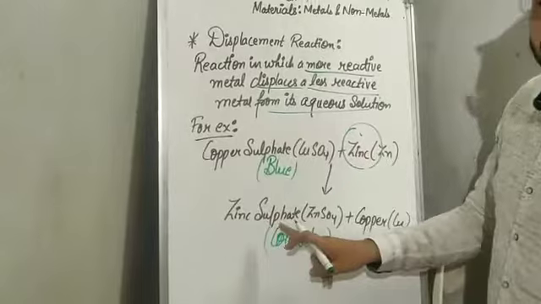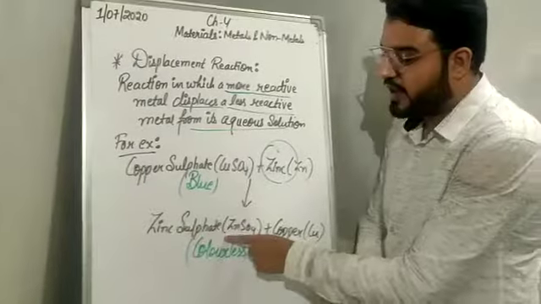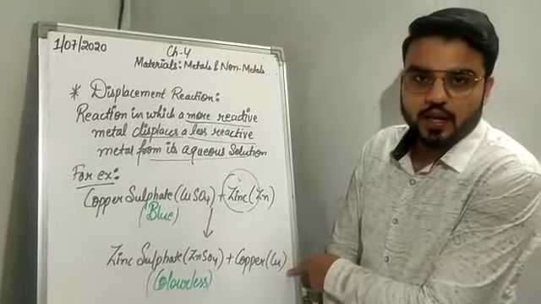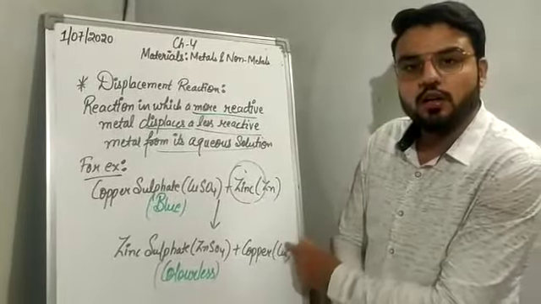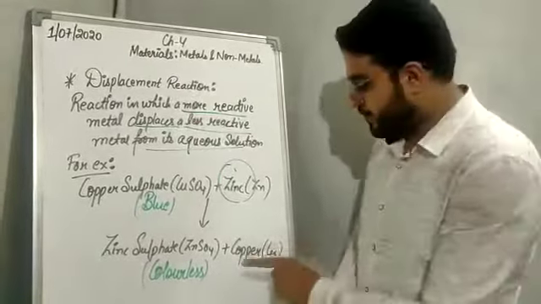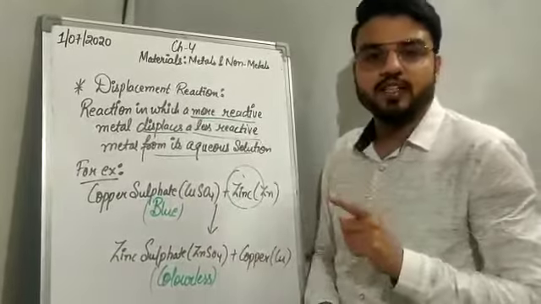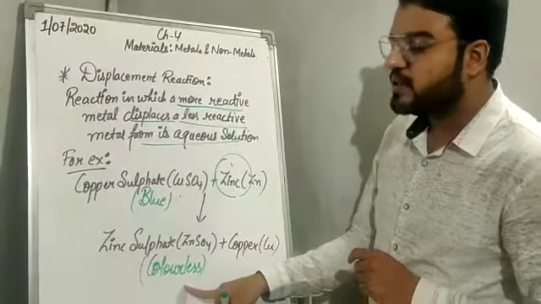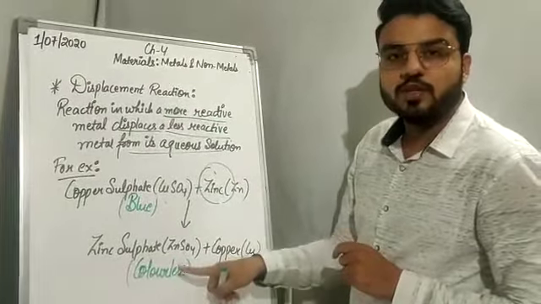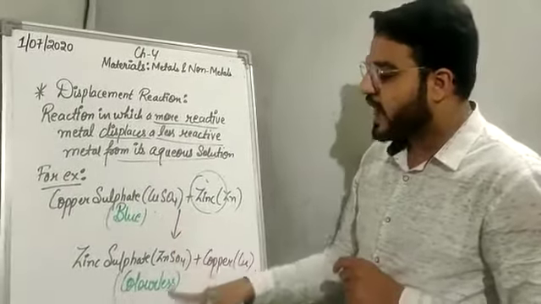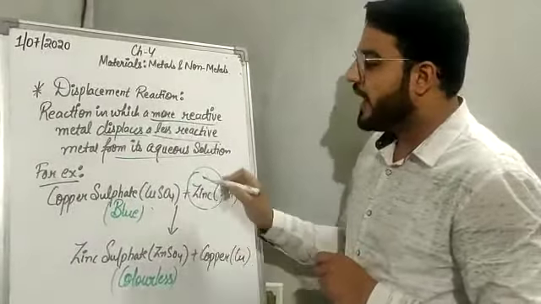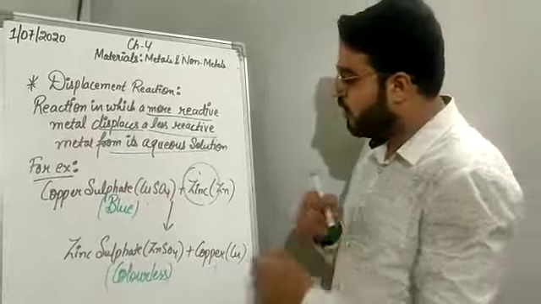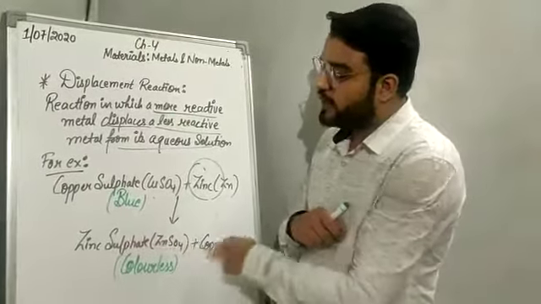Zinc will form its solution. What will be the solution? Zinc sulfate, ZnSO4, and copper will be released. Copper will be removed from the solution. So this is the displacement reaction, and the color of the copper sulfate solution changes from blue; the solution becomes colorless. The blue color fades, and this signifies that zinc has taken the place of copper and formed zinc sulfate solution, and copper is removed from its solution.